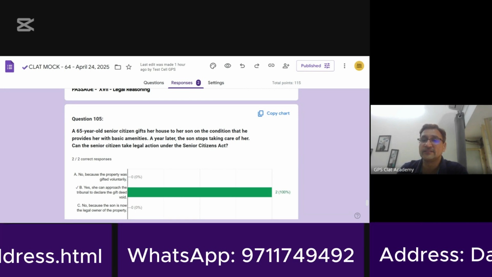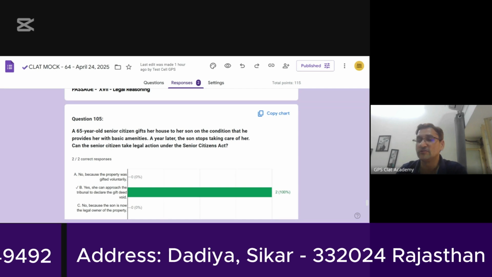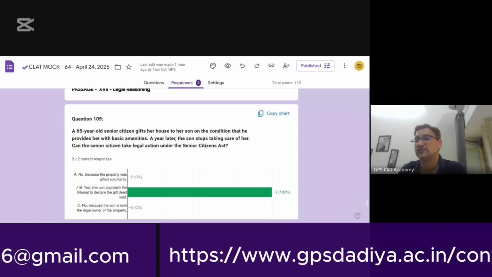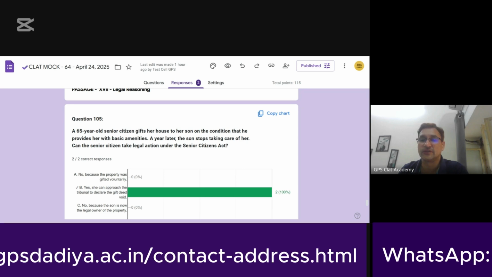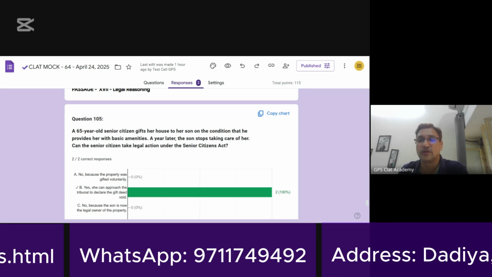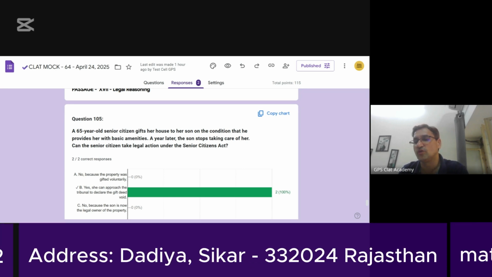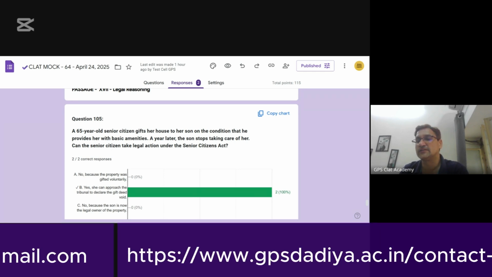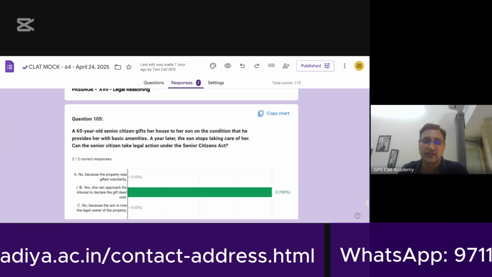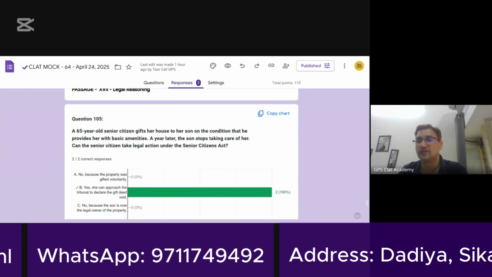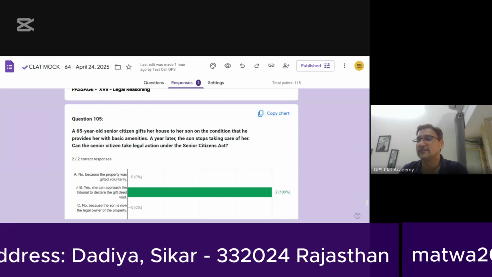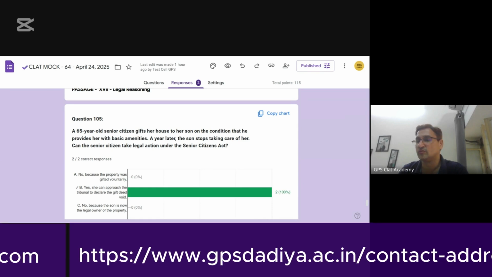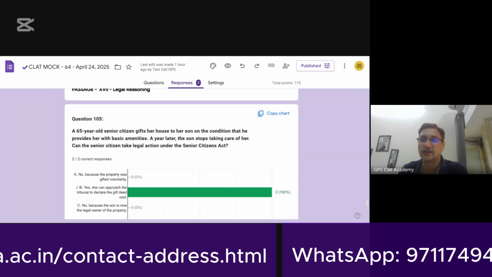Right? But at the same time, their progeny also has rights of residence, or rights of livelihood and all that. So what do you have to do? You have to do a fine balancing. Likewise, when the son is married and there is a daughter-in-law in the family, she also has certain rights, and those rights include the right to residence, the right to livelihood, the right to shelter, and all those rights.